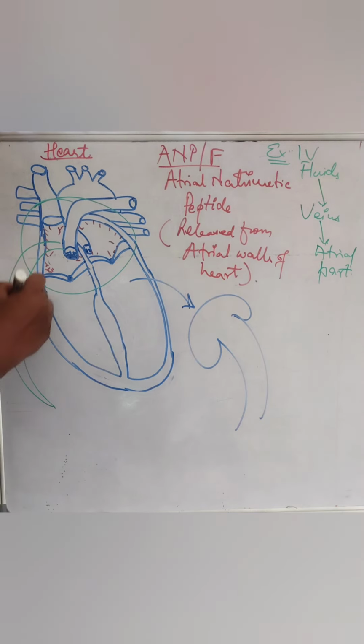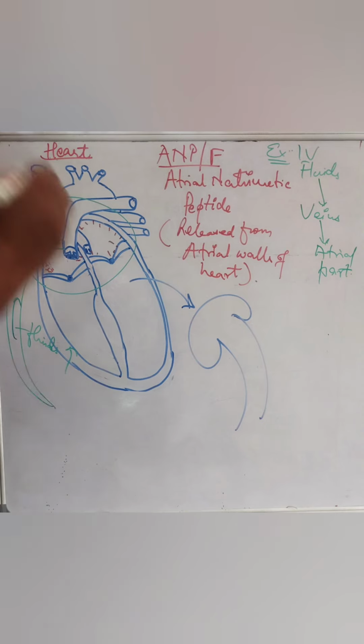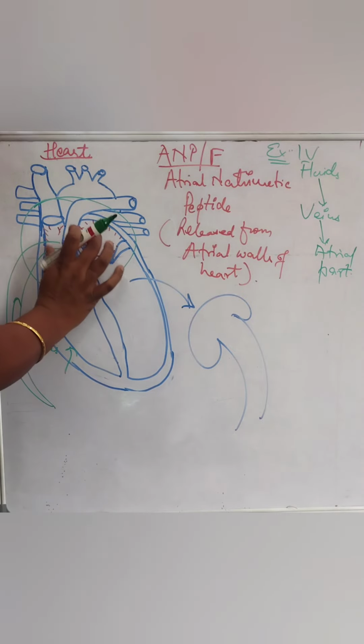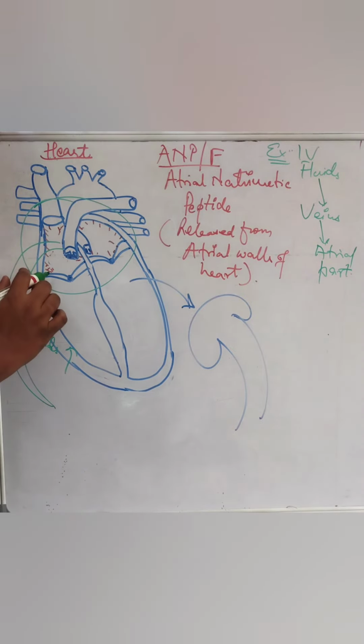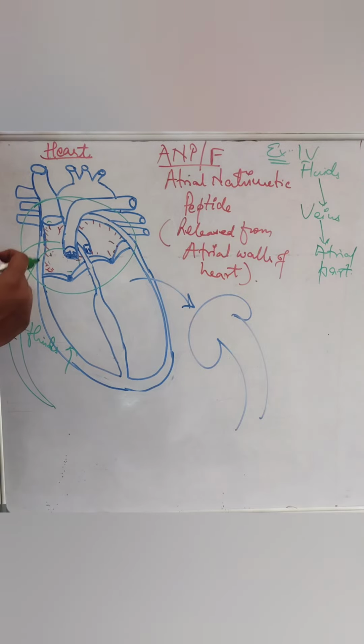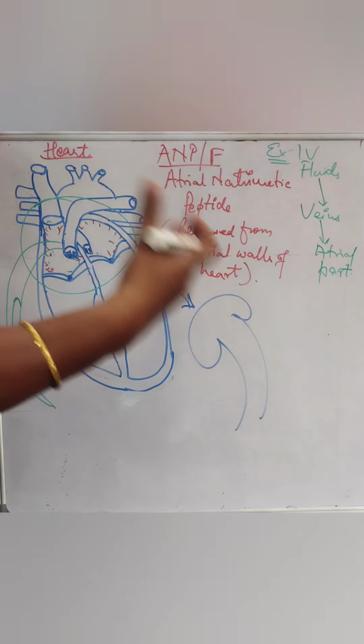It is going to collect a lot of fluid. The fluid quantity will be very high, so the atrial space will expand, as the entry of fluid is very rapid.